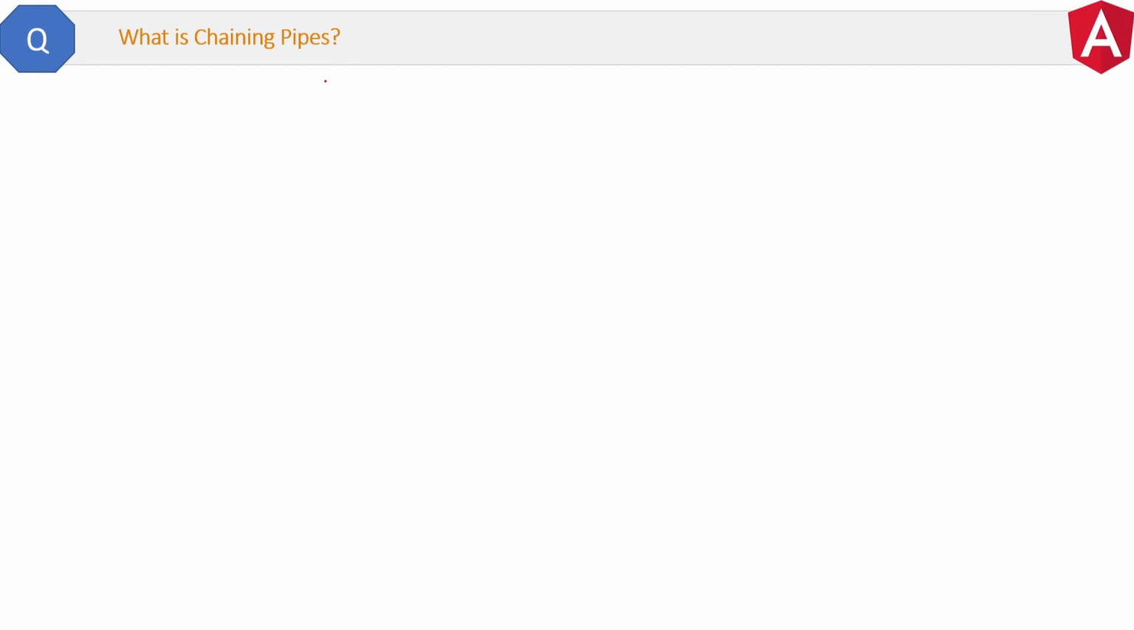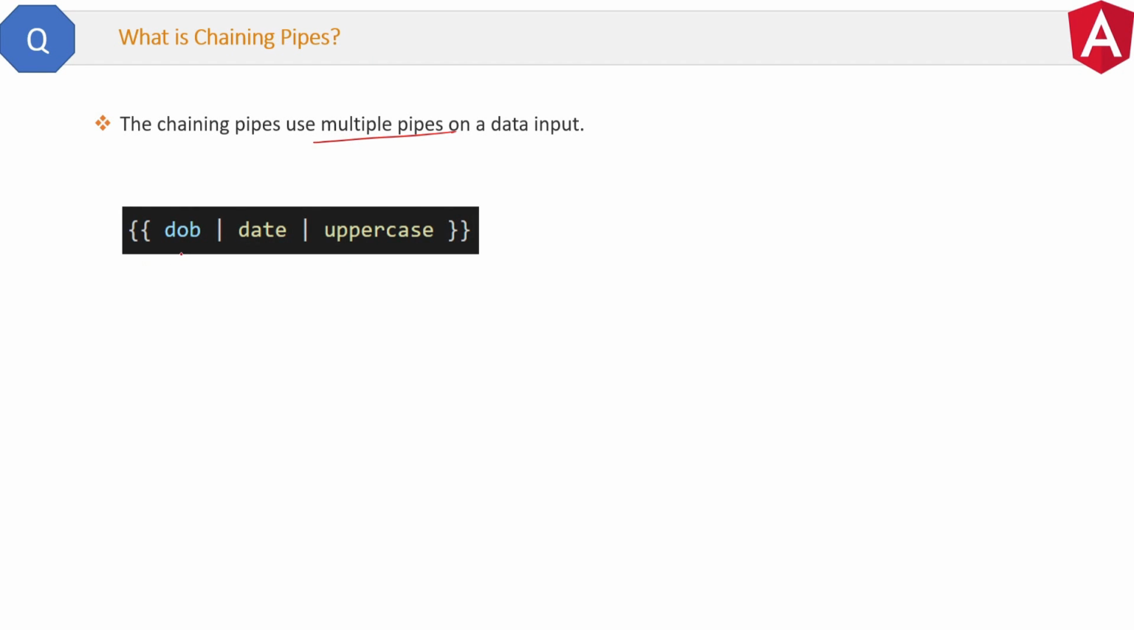What is chaining pipes? The chaining pipes use multiple pipes on a data input. Like this, see, we have multiple pipes here. First, date pipe converting date of birth to date format, and then second uppercase pipe converting date format in uppercase. Let me show you this in the code.